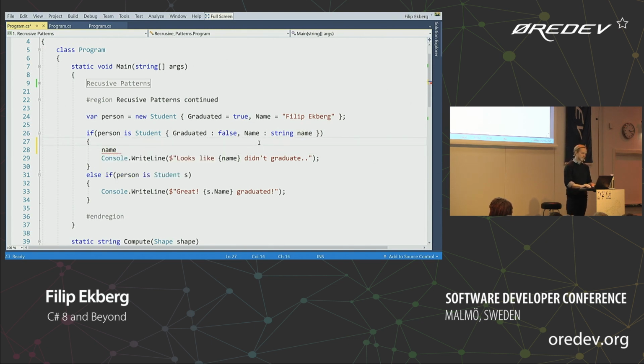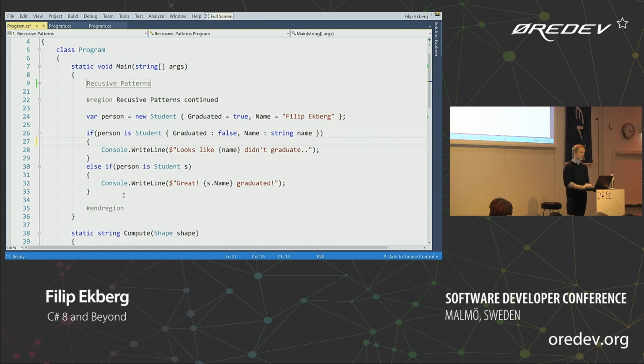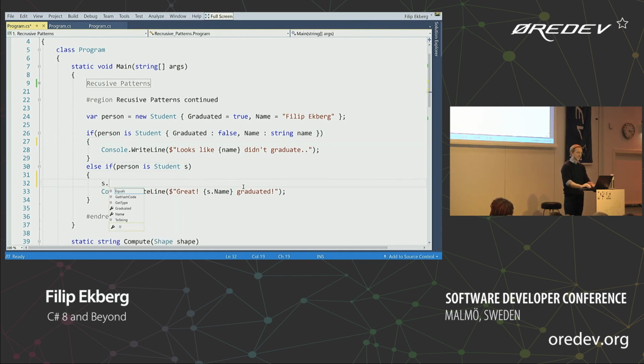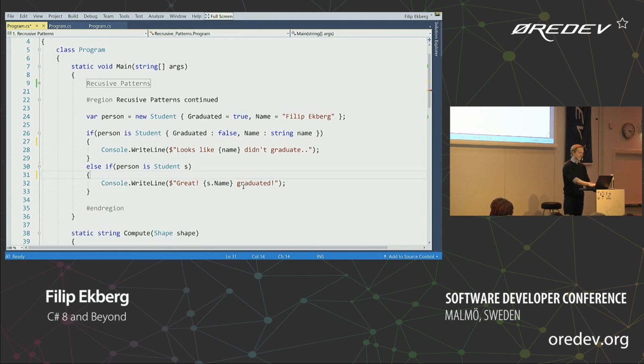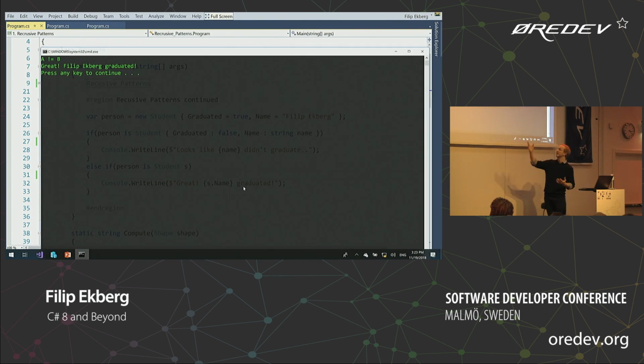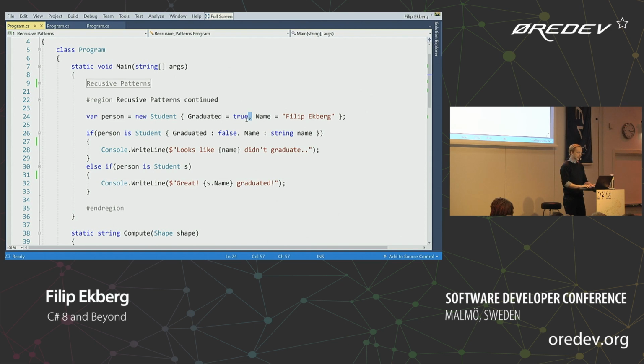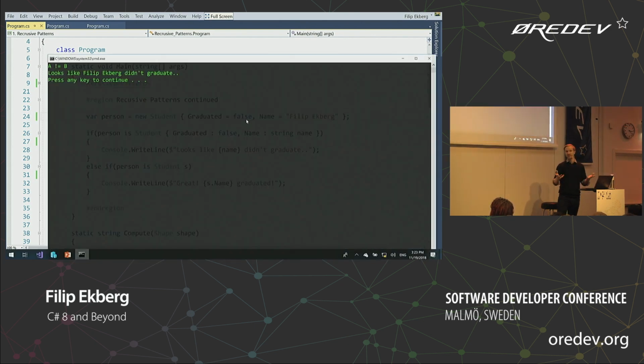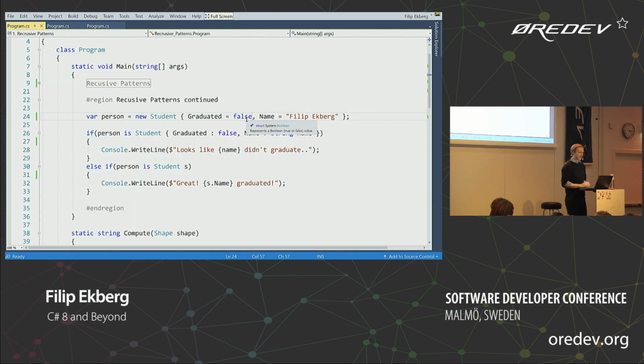And if that's not the case, I can say, well, if the person is a student, I'm going to capture the student as an S here, which means that we get the student, so I can ask if it's graduated and get the name here. Then you can see when I run this here, it's going to say, well, great, Filip has graduated. And I can set this to false here, and you'll see that it hits the other one. Right, so that's pretty nifty. That's a great addition to the pattern matching coming in C# 8.